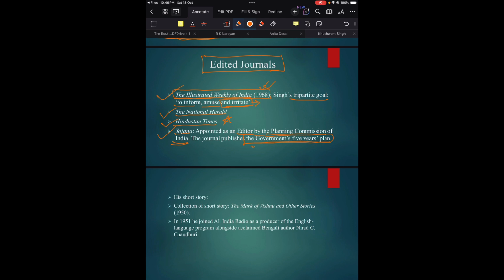This is very important. Just remember these are his major four edited journals: the Illustrated Weekly of India, then the National Herald, then Hindustan Times, and Yozana.